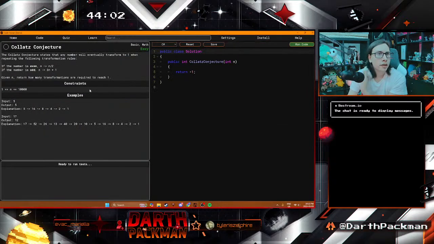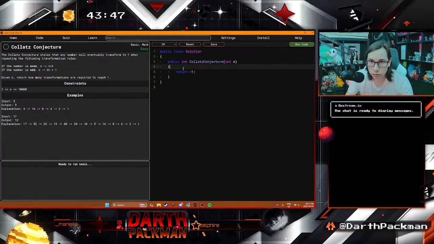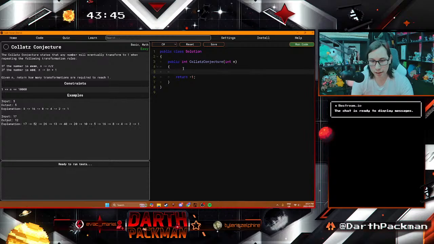Okay, let's see. The Collatz conjecture states that any number will eventually transform to 1 when repeating the following transformation rules. If number is even, n divided by 2. If number is odd, 3n plus 1. Given n, return how many transformations are required to reach 1. Okay, so start with this first. We did C#, so we'll do C# again here. It's fine. Let's go.